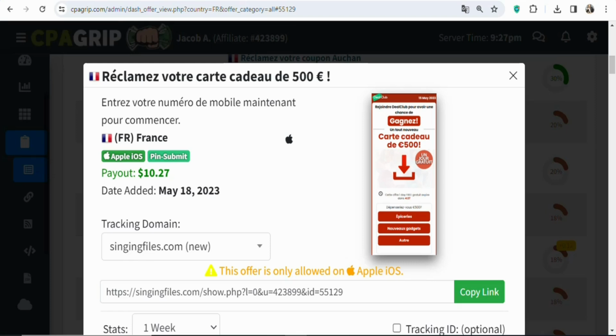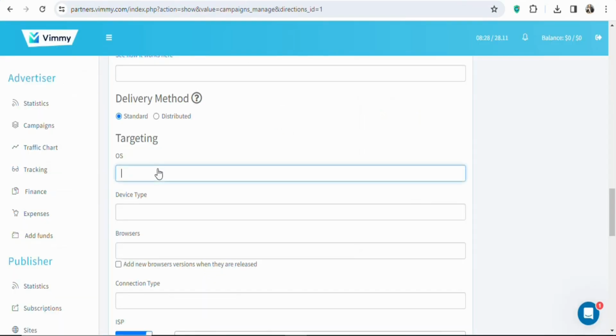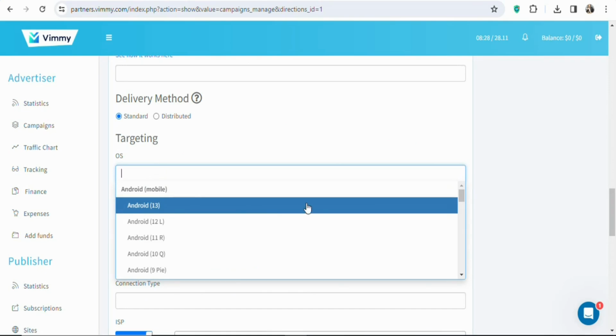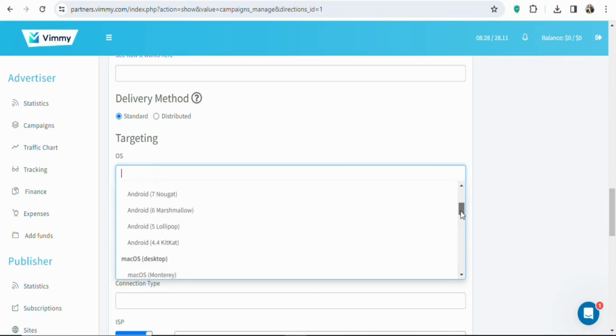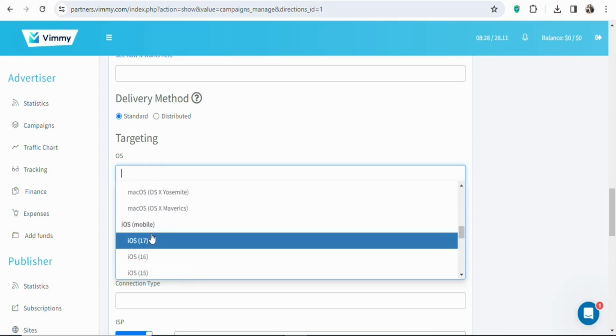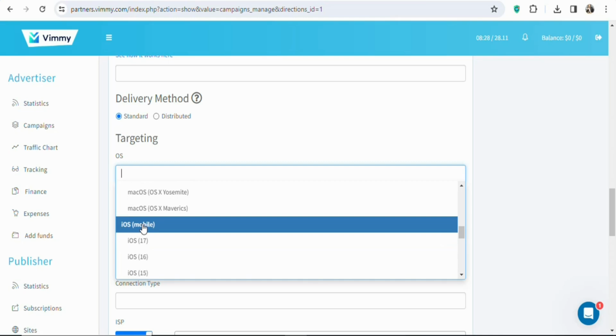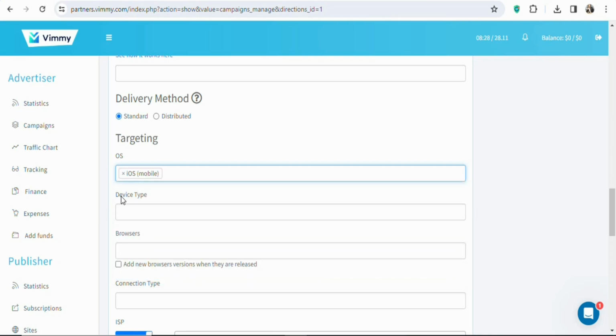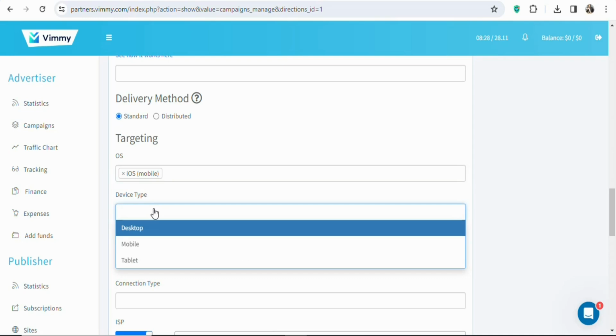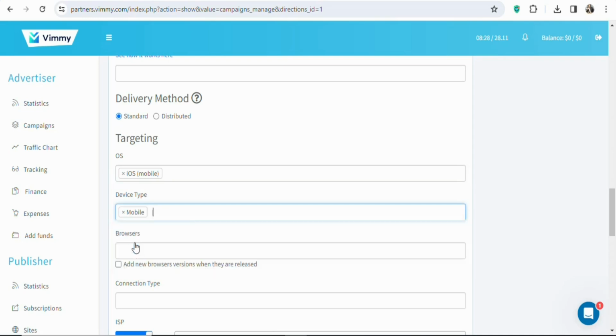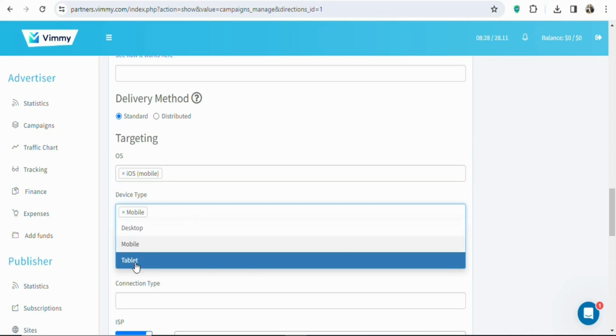So you have to go back and then select Apple iOS. So click on it. Once you click on it, you can see everything is Android. Just scroll down and then select Apple iOS. You can see a whole lot of them. Scroll down and then select Apple iOS. You can see iOS mobile. So select that. Once you select that, you can see device type. Click on it. Once you click on it, you are going to select mobile. Once that is done, you are going to click on it again, select tablet.